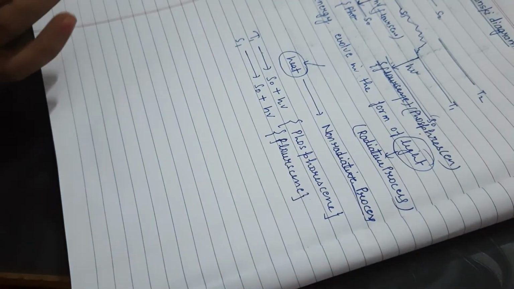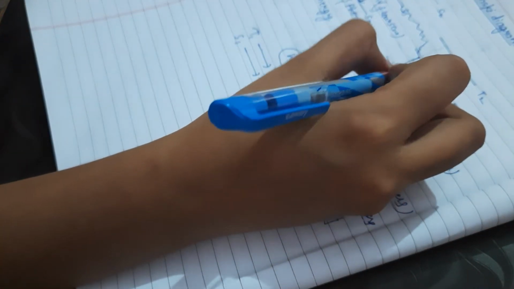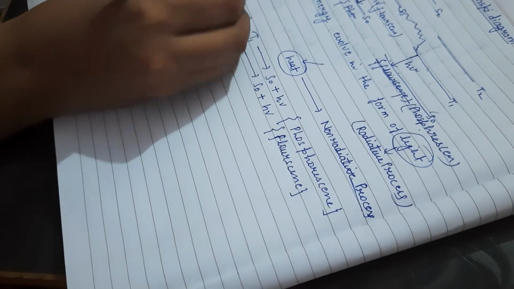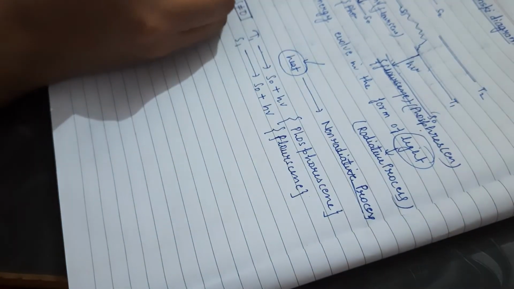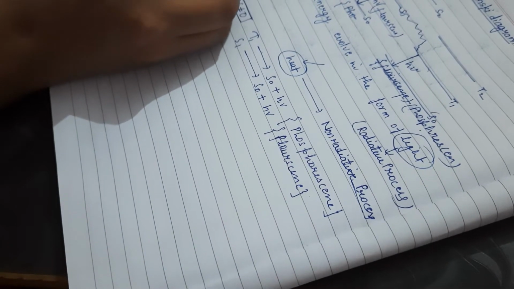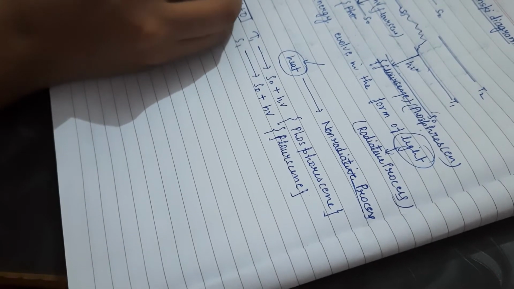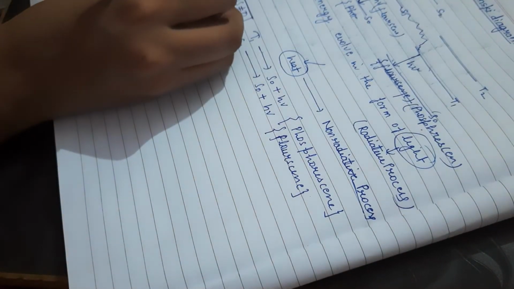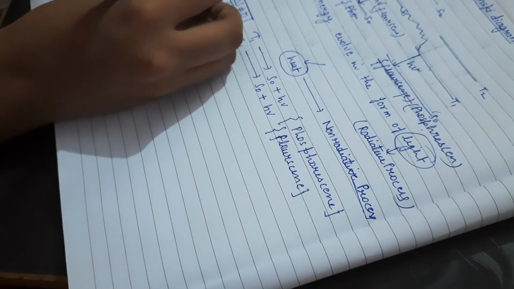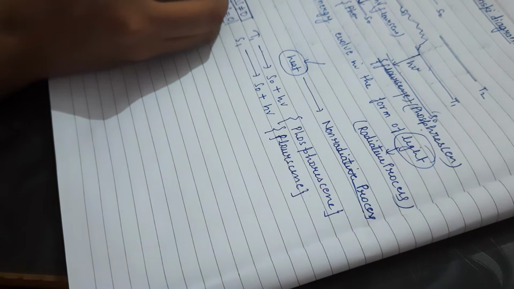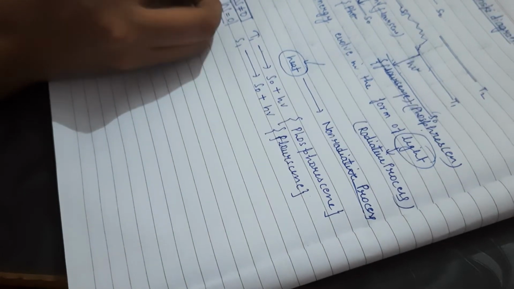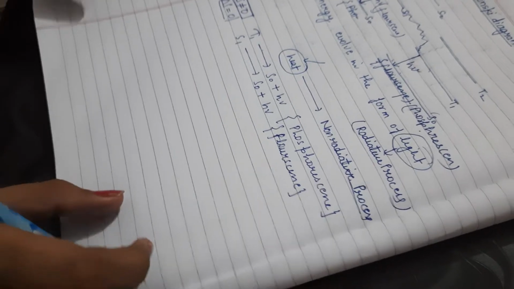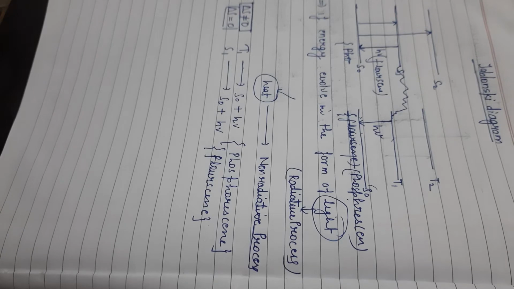And here delta S does not equal 0 because there is a change in spin. So phosphorescence is forbidden. This is the selection rule: delta S should be 0, but here delta S does not equal 0. This is the forbidden process. When delta S is equal to 0, this is the allowed process. So here the spin change is equal to 0.